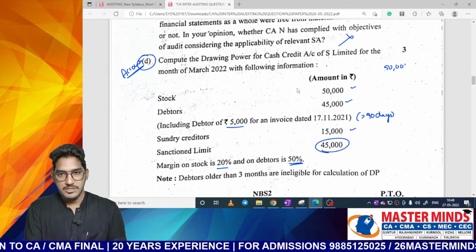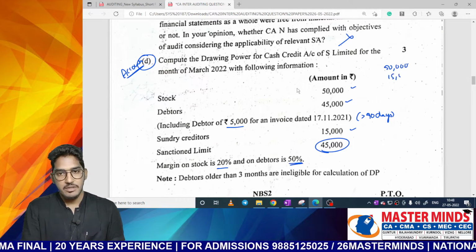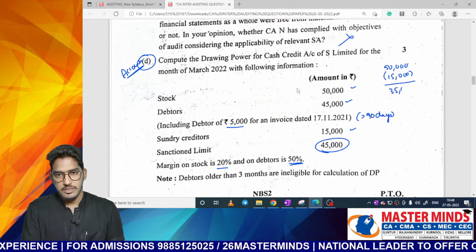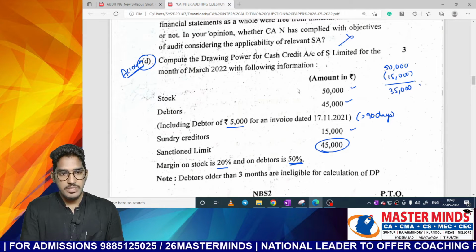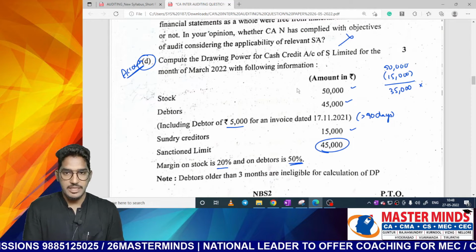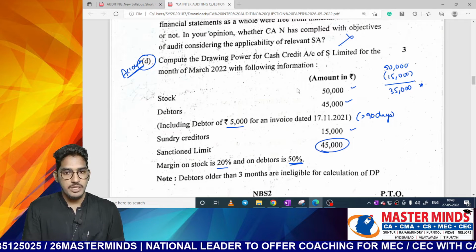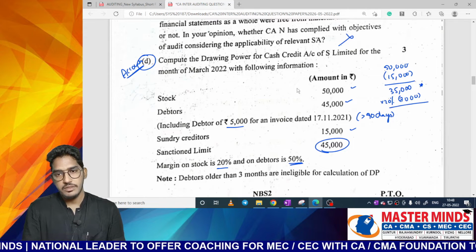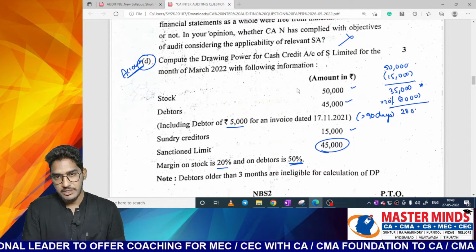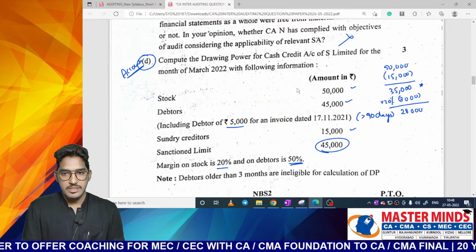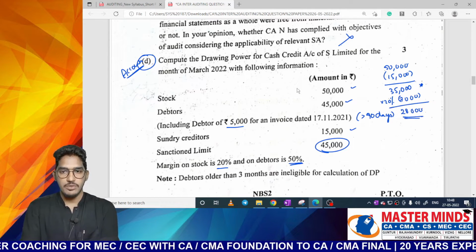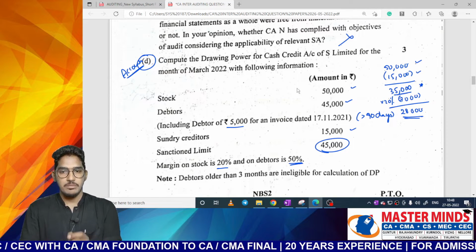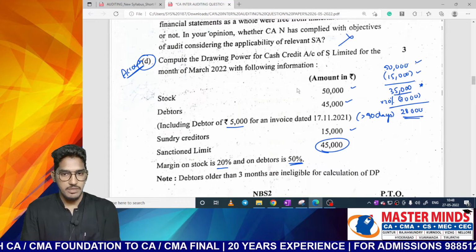So 50,000 is the stock. From this, if you take the creditors, it will be 15,000. So net it is going to be 35,000, paid stock we call it. On this 35,000, we have to take that 20% of margin. So 35,000 into 20% of margin we have to take it off. That means 7,000 margin. If you take it off, the rest of the amount is going to be 28,000. So in that 28,000, this is the drawing power on stock. So you have to take the stock from that creditors, you have to take it out. So from on the rest of the thing, you need to take out the margin of the 20%. So 28,000 will be the amount here.